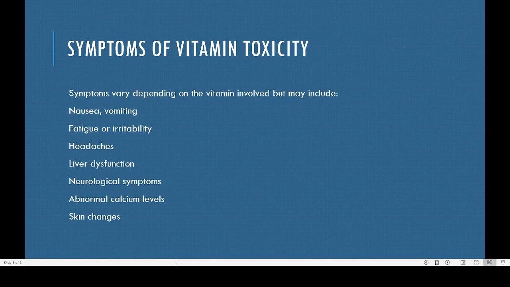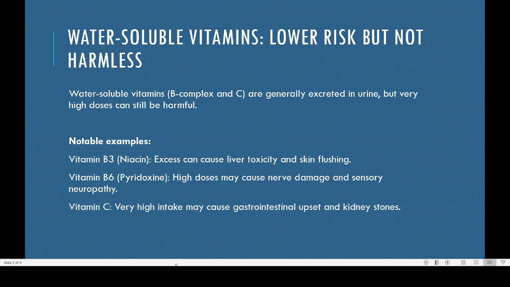Then what are the general symptoms? Some of the symptoms we have already seen. Nausea and vomiting is common. Fatigue and irritability, headache will be the common. Then liver dysfunction, malfunctioning of the liver is one important. Then neurology, here you have seen the neuropathy, like vitamin B6, it can result in nerve damage.